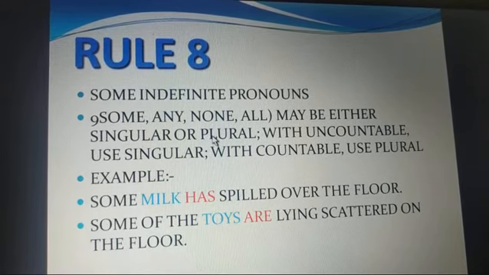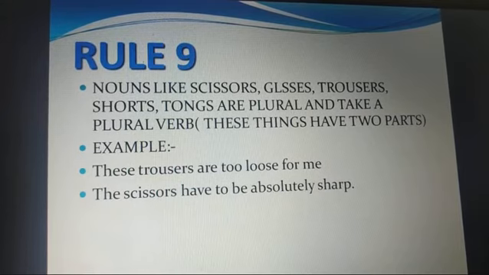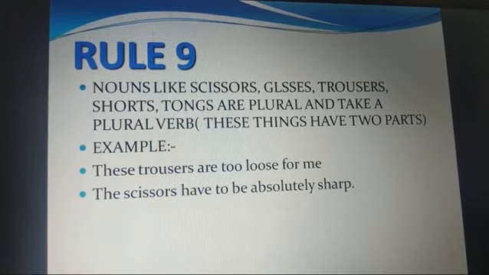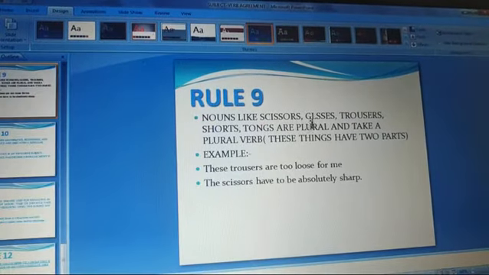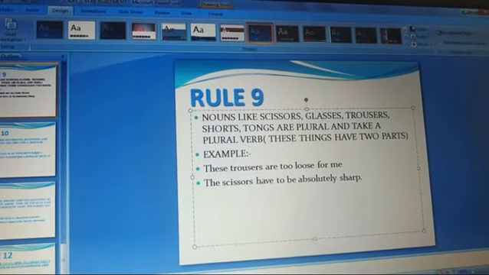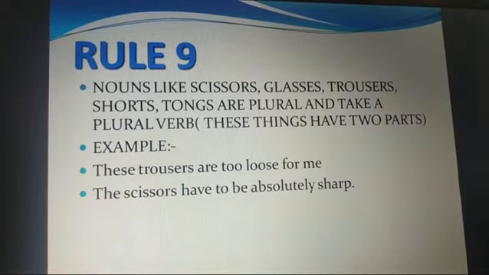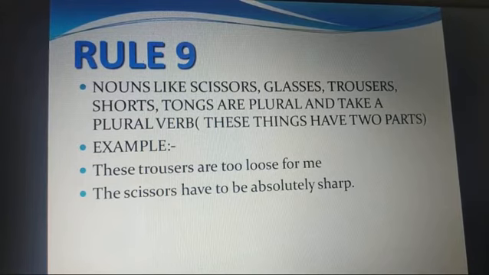Good children, right? Now let us see the 9th rule. Now these things we always use in our houses, isn't it? Nouns like scissors. Now let us make some changes here. If you see the spelling, A is not typed. Let us go to the screen. Okay. Nouns like scissors, glasses, trousers, shorts, tongs. Tongs is the thing which mama uses in the kitchen to lift the hot things. Chimta, sanchi, whatever we call it in Marathi. So these are plural and take a plural verb.